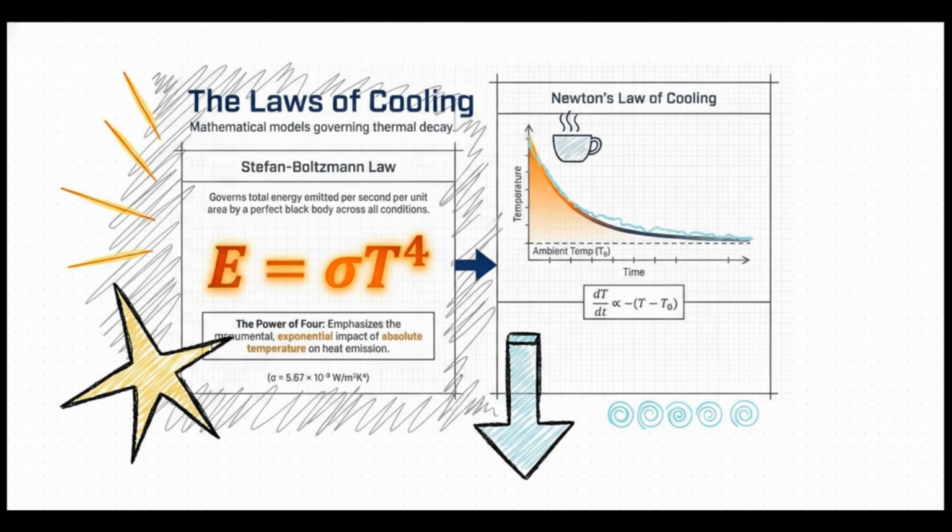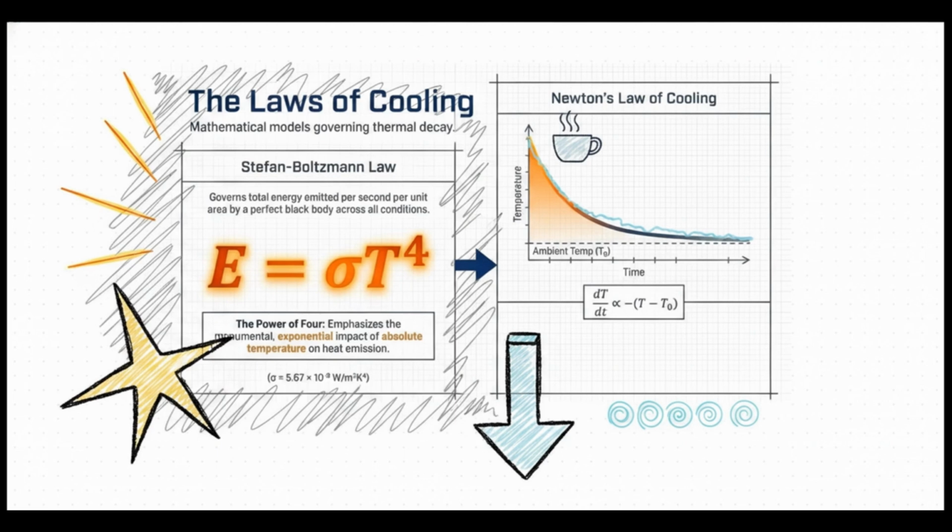And that brings us to Section 5, the laws of cooling, the final fade. Let's talk about how things cool down, starting with the Stefan-Boltzmann law. This law dictates that the energy emitted by a black body actually scales to its absolute temperature raised to the power of 4. That exponential power of 4 means absolute temperature has an absolutely monumental impact on heat emission.